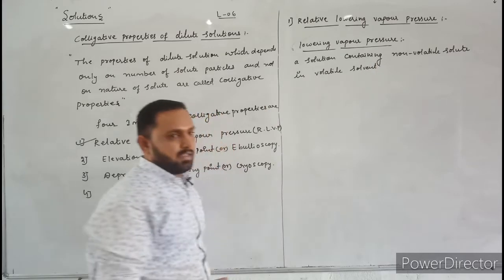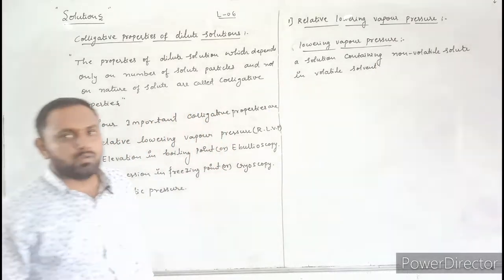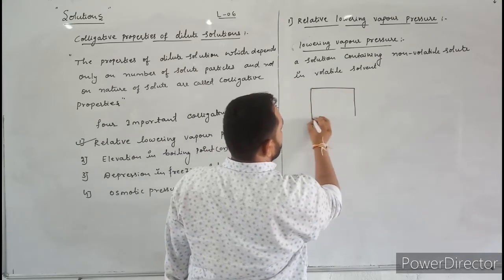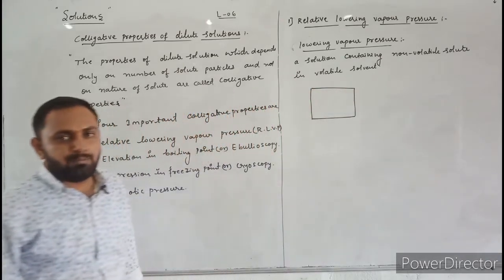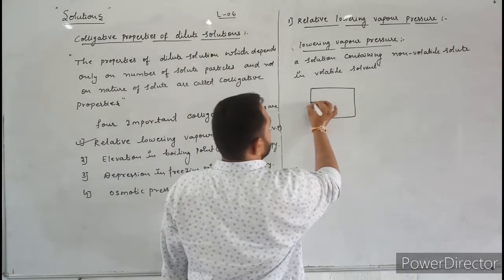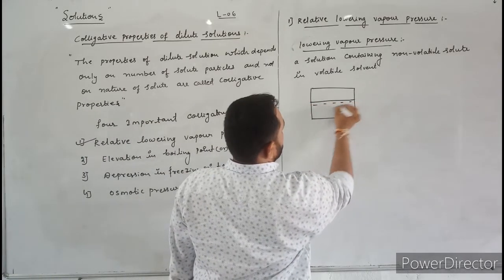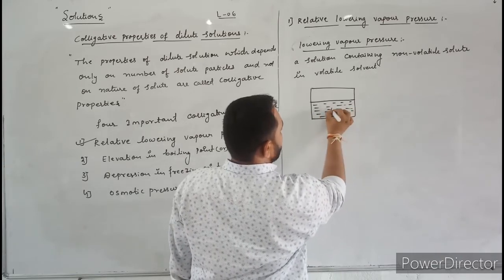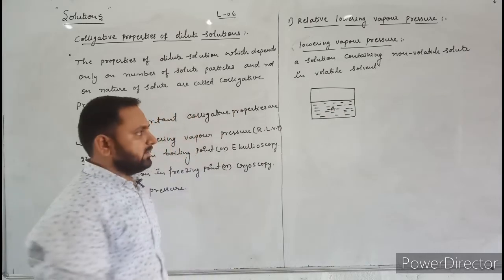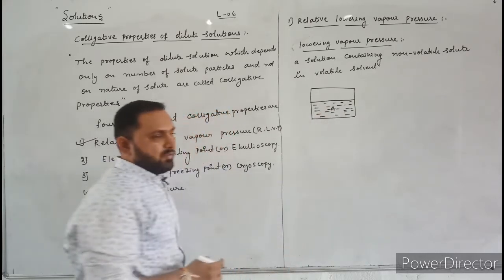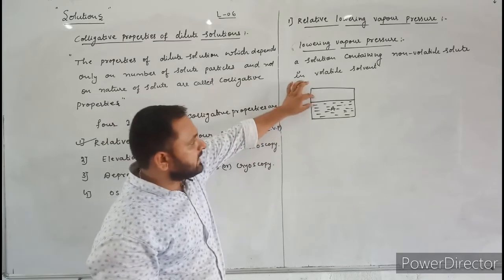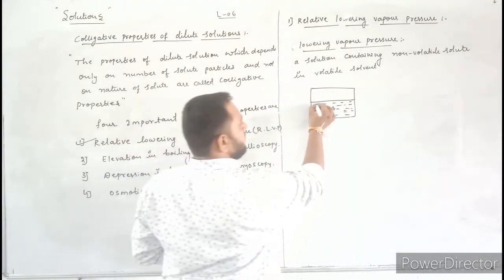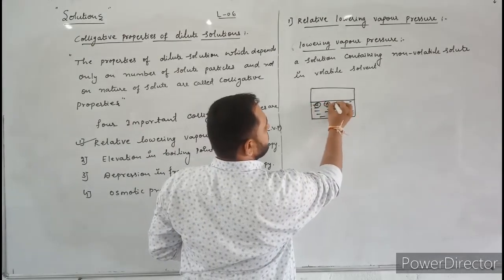Now first let us consider pure volatile solvent in a closed container. This is the closed container. Here it contains only pure volatile solvent. Here pure volatile solvent is represented by A. In case of pure volatile solvent, the liquid surface is occupied only by solvent molecules.